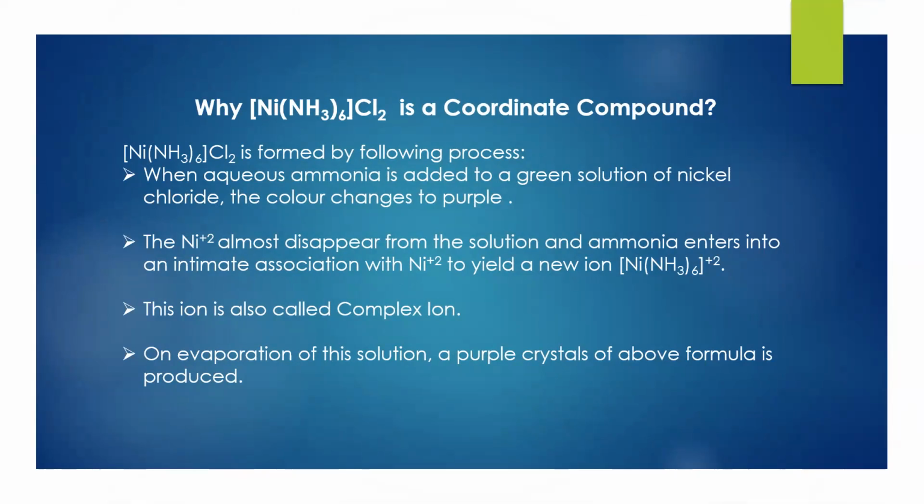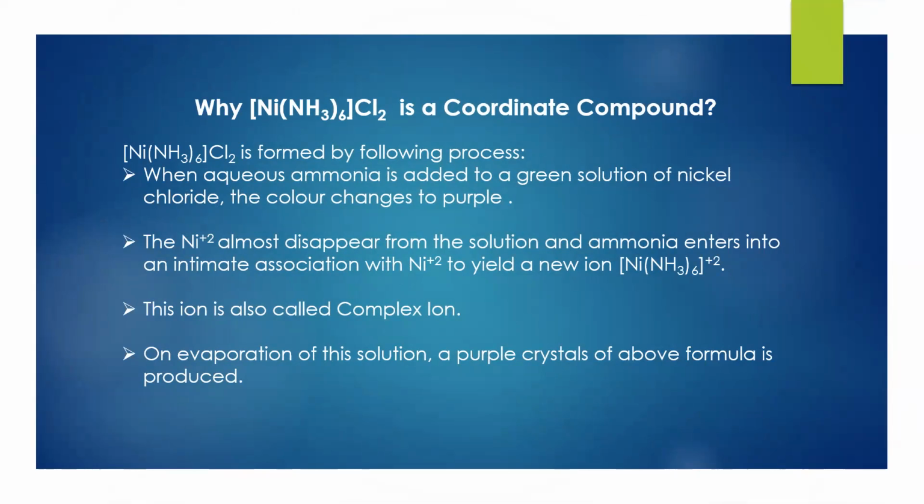Let's see, as it is formed by the following process. First, when aqueous ammonia is added to a green solution of nickel chloride, the color changes to purple.